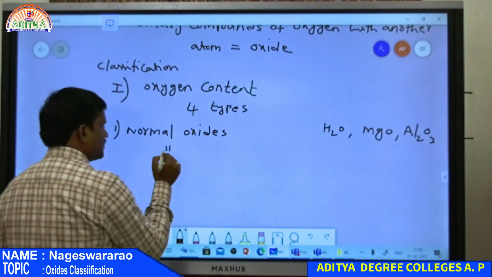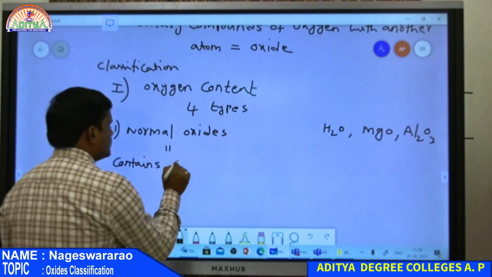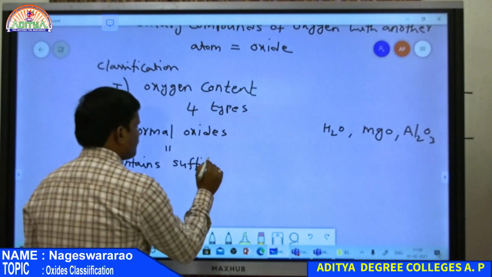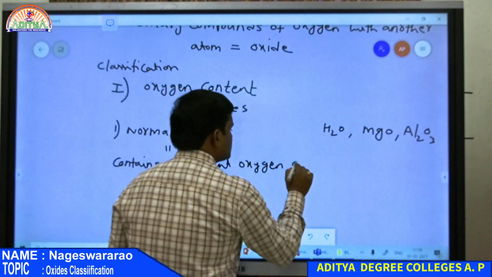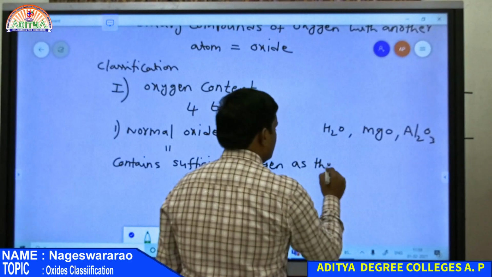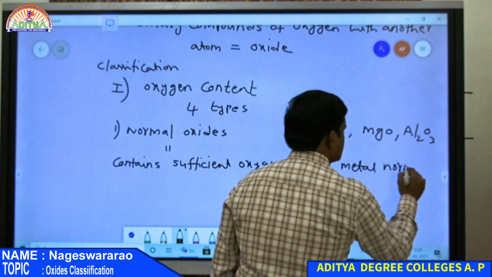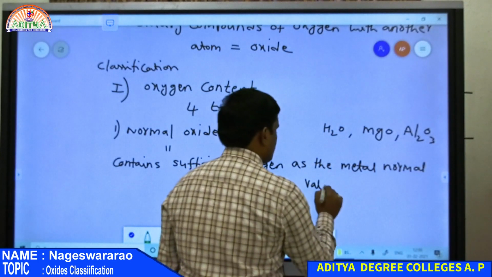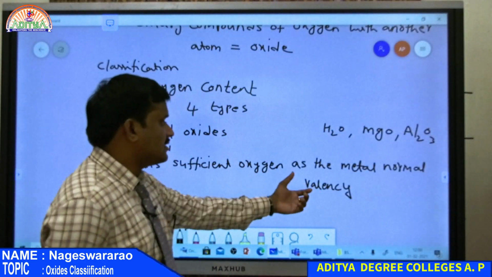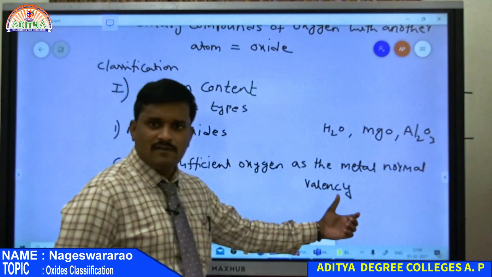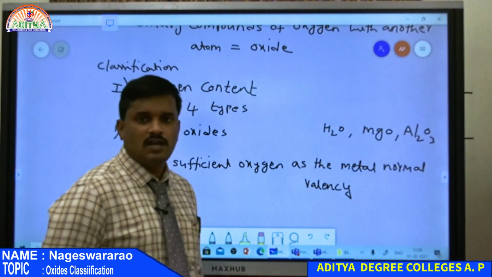So the definition of a normal oxide is: if an oxide contains sufficient oxygen for the normal valency of the metal, that is, if the normal valency of the metal is satisfied by oxygen, then that oxide is known as a normal oxide.